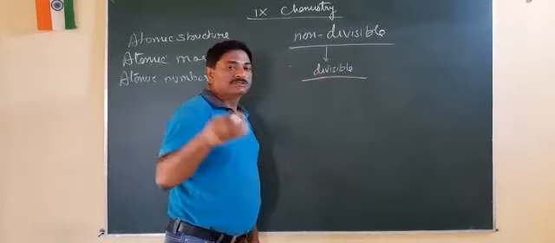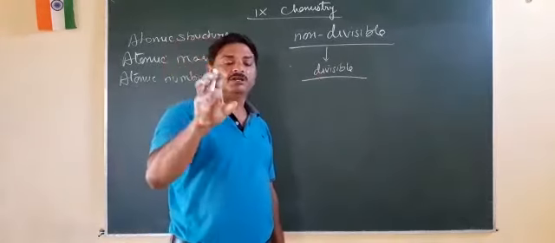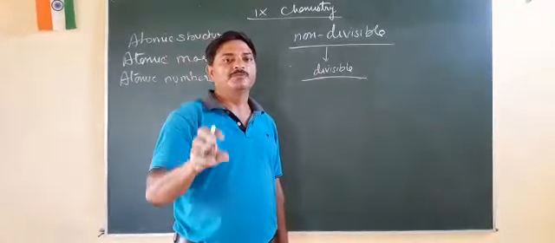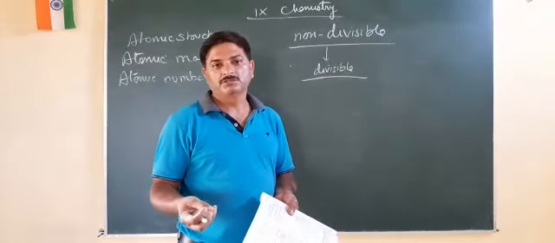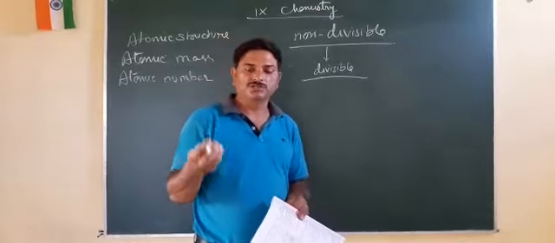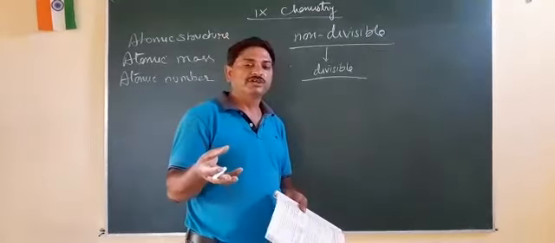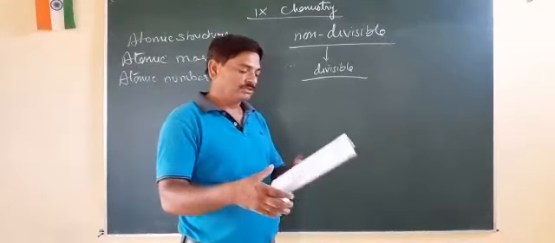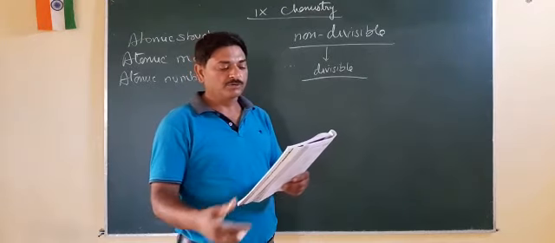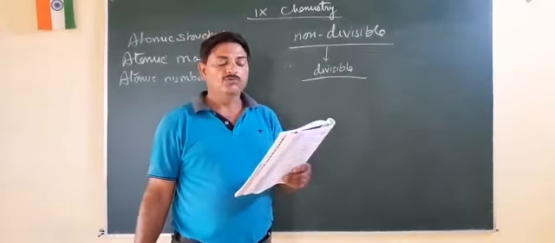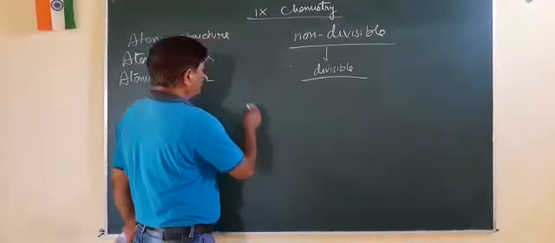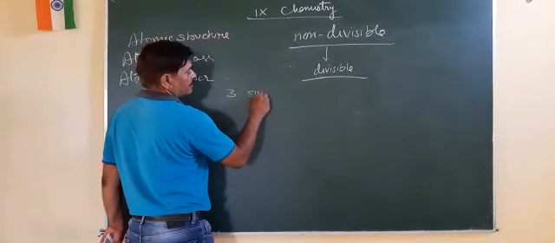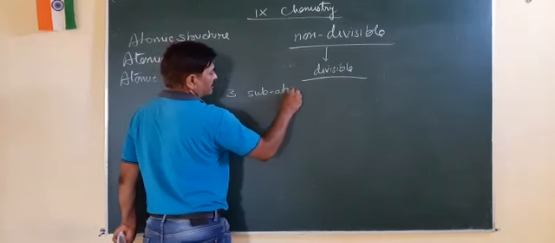This atom is not only one unit, but it is made up of different types of small subatomic units, which were discovered by J.J. Thomson, by Chadwick and other scientists. So let us study about atomic structure. Atomic structure is made up of three subatomic particles.